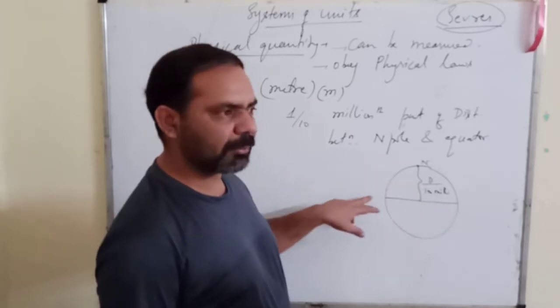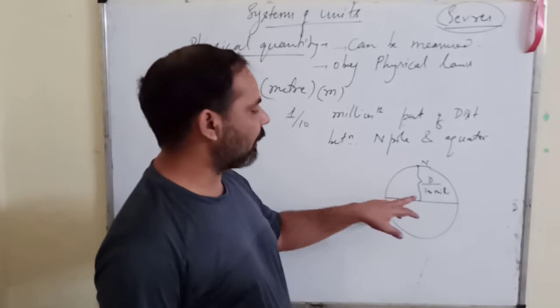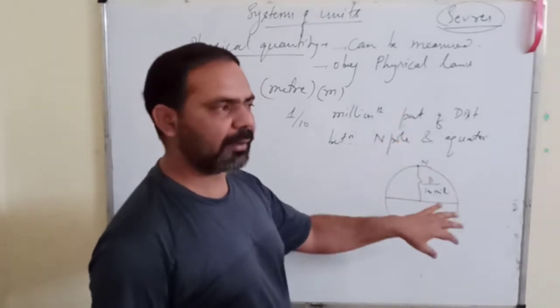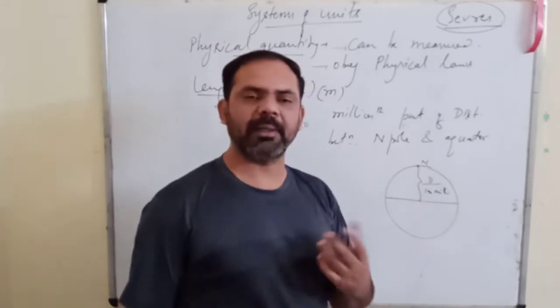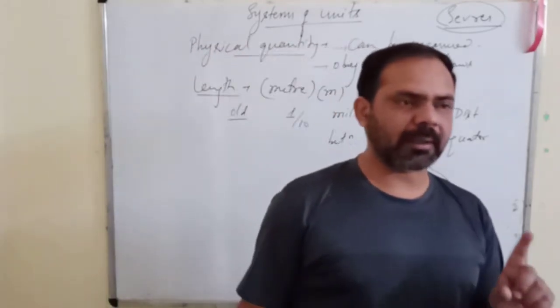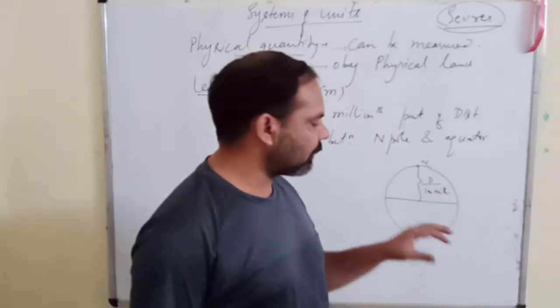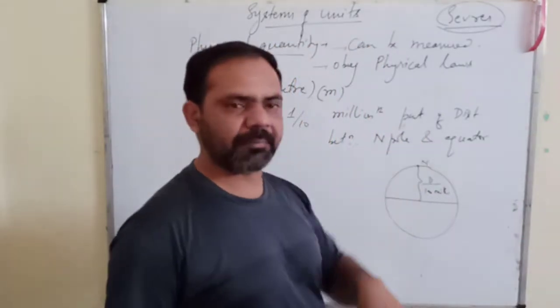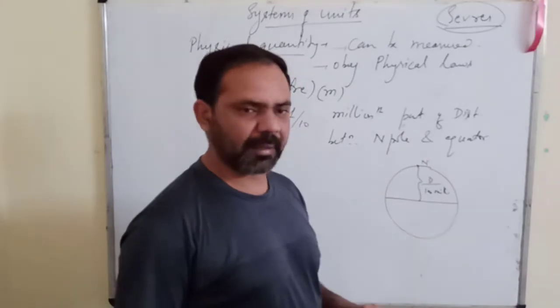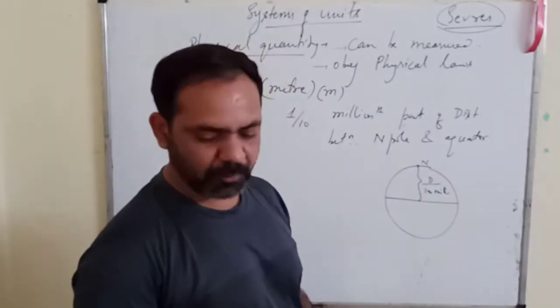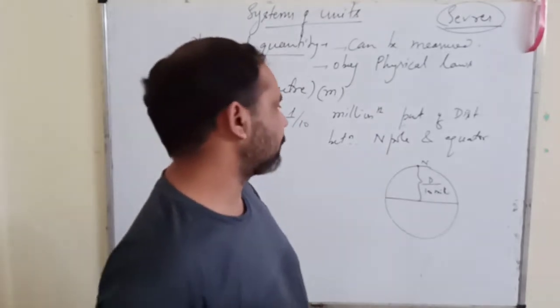Means you are measuring from the surface. In some particular direction that distance will be different, and from another direction it will be different, because Earth is not a complete sphere. Its shape is not an exact sphere. So this distance will come out different when you measure in different directions. So this old definition was full of errors.